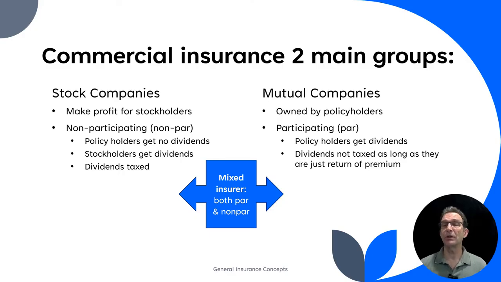A mixed insurer is a combination. They're both par and non-par. So three concepts here: a stock company, which is non-par; a mutual company, which is par; and then a mixed insurer, which has both par and non-par. In other words, they could have some stock that stockholders hold, but they also could have some policies that are participating, where members or policyholders can get some returns.